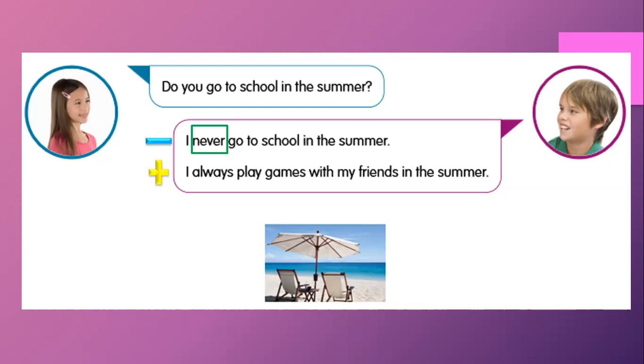If you say that you do something all the time, yes today, yes tomorrow, yes the day after tomorrow, you do it all the time, you're going to use the word always. I always play games with my friends in the summer. That means that he always plays with his friends in the summer. He always sees his friends in the summer. He always gets together with his friends in the summer. These are activities that, yes, he does all the time.